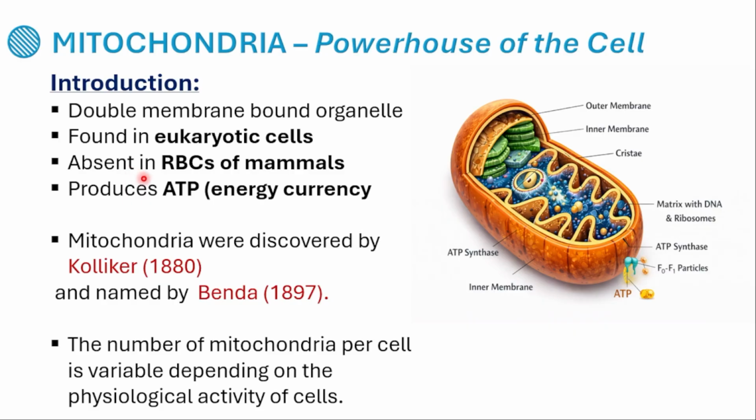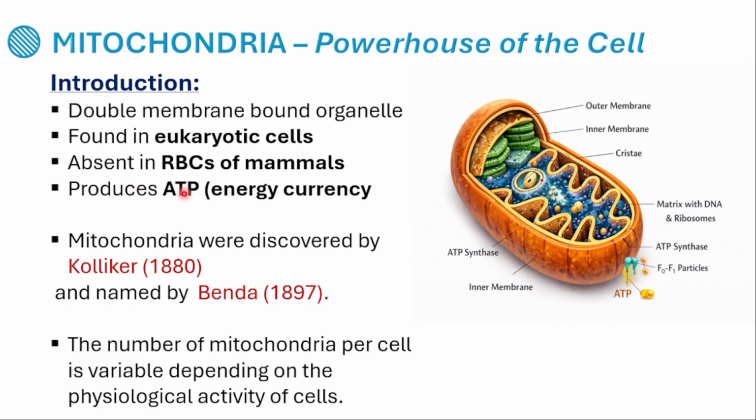And it is also absent in RBCs of mammals. Keep in mind, this question is asked many times: where is the mitochondria absent? Mitochondria is absent in RBCs of mammals. RBCs are red blood corpuscles. In RBCs of mammals the mitochondria is absent.